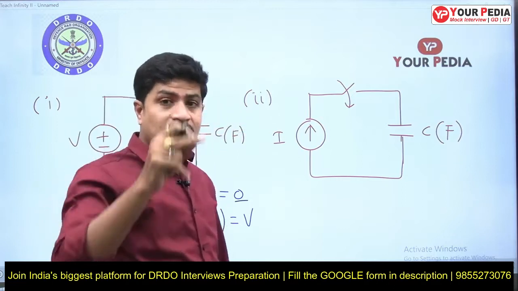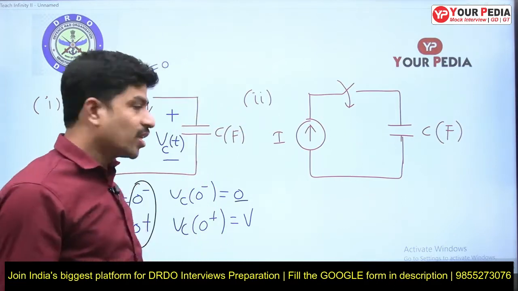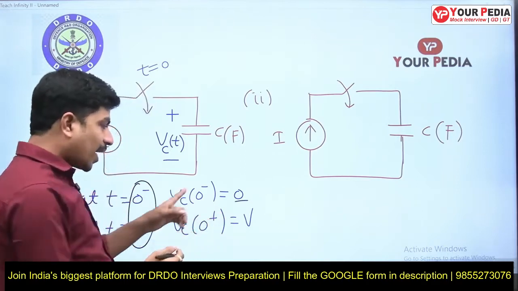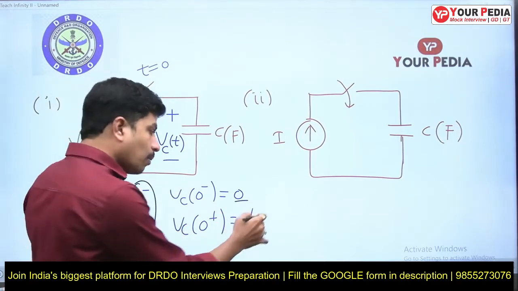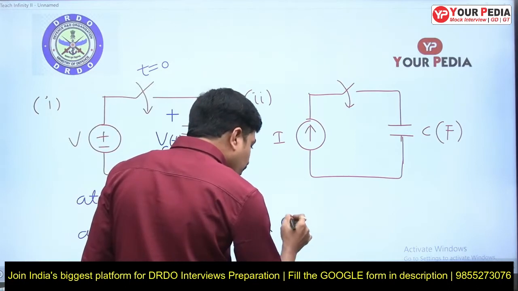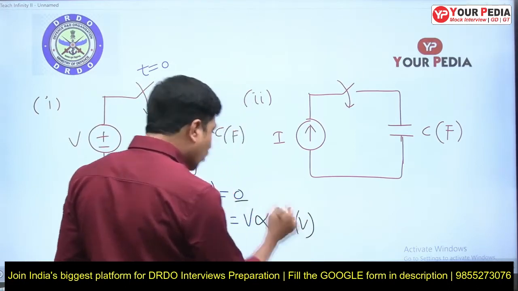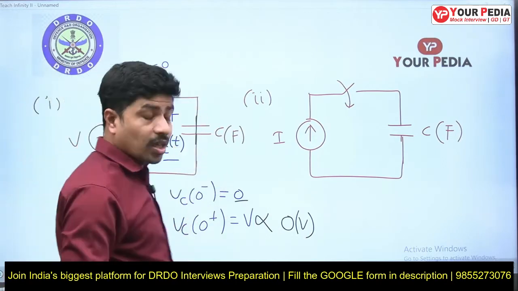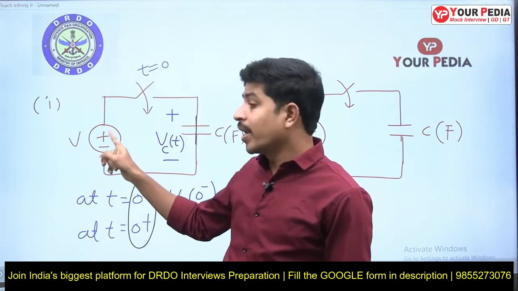Even just after closing the switch, I am talking about just after closing the switch, the capacitor does not allow it. According to the parallel combination it would be this one, but it will not happen. It will be 0 volts only. If it is 0, what does it mean? It is a short circuit. We are short circuiting a voltage source.